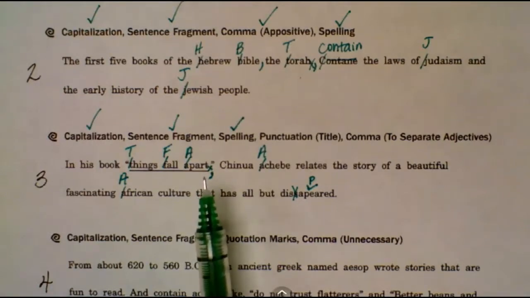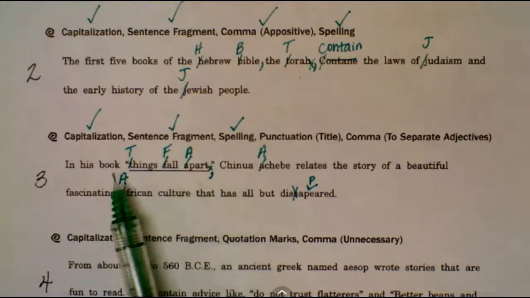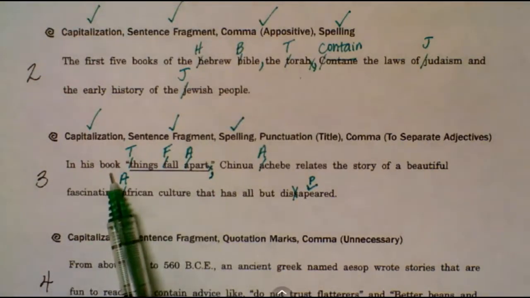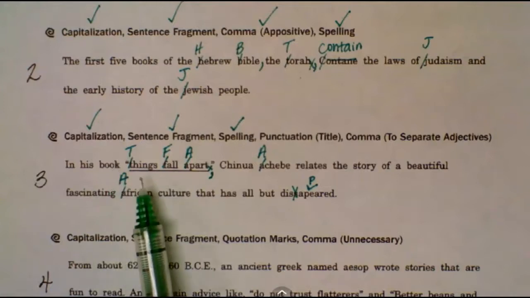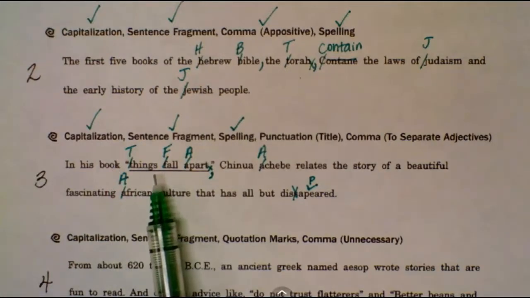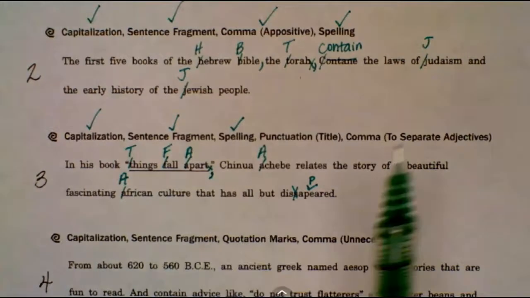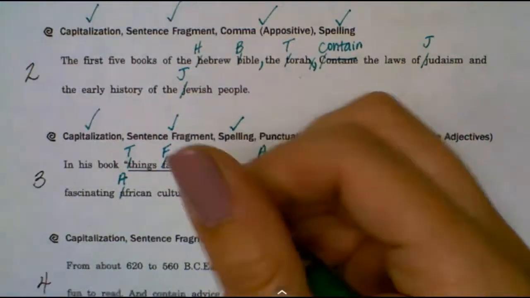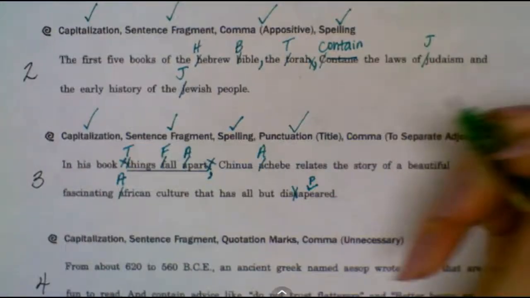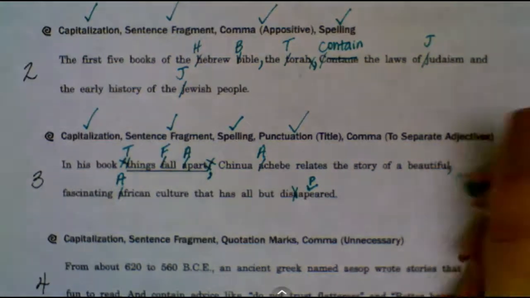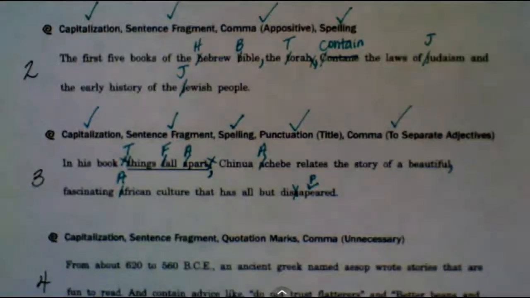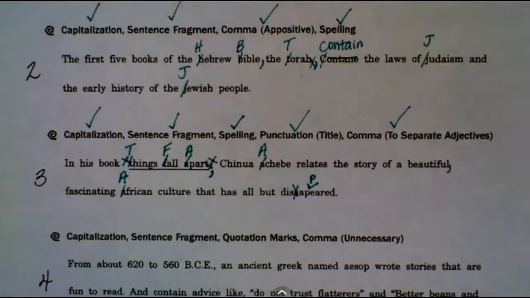Our sentence gives us a clue. Our sentence lets us know that this title is for a book. Books are considered major works, and major works should be italicized or underlined. So we know that we should get rid of the quotation marks. And lastly, we're going to add a comma between beautiful and fascinating to separate our adjectives. And now our sentence 3 has been corrected.